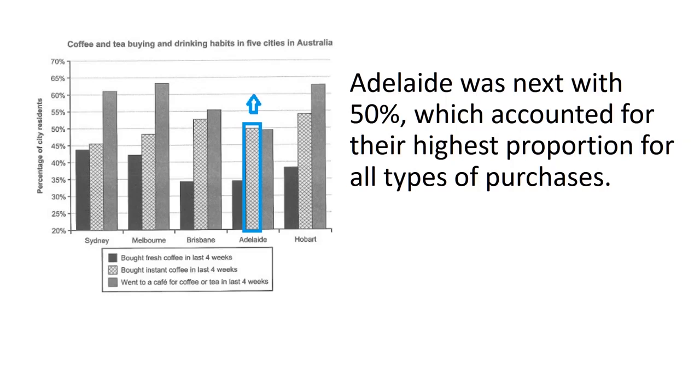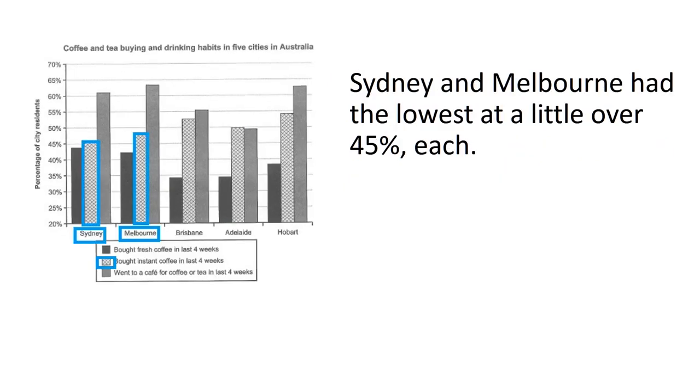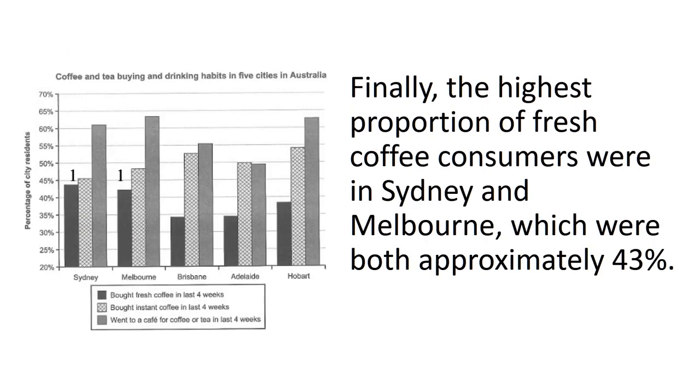Adelaide was next with 50%, which accounted for their highest proportion for all types of purchases. That little extra bit of information at the end of this sentence is useful. It's what turns this from a good report into an outstanding one. And then the lowest categories. Sydney and Melbourne had the lowest at a little over 45% each.